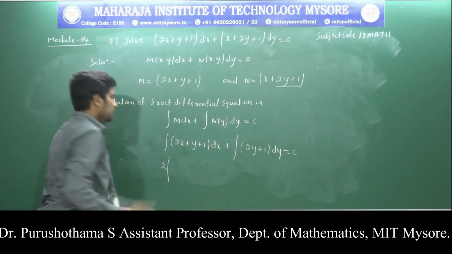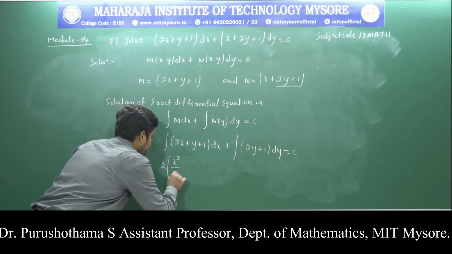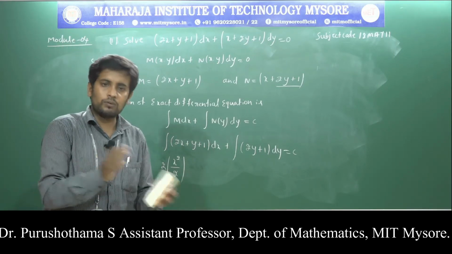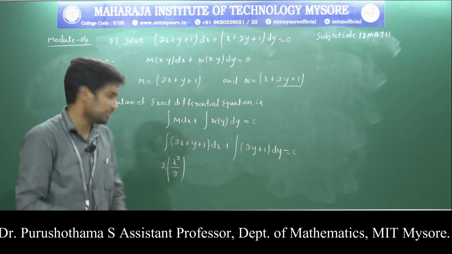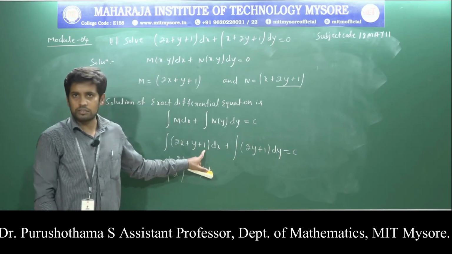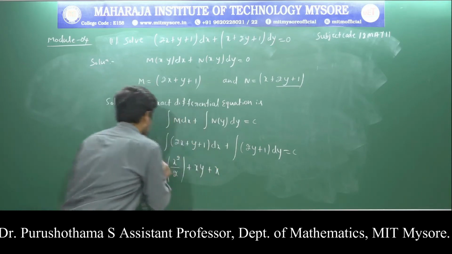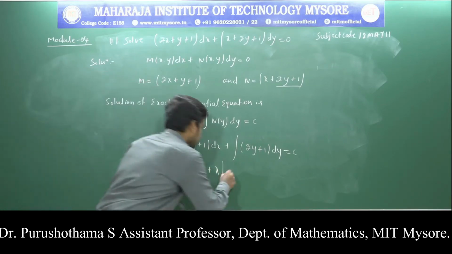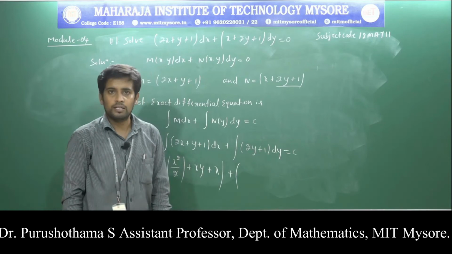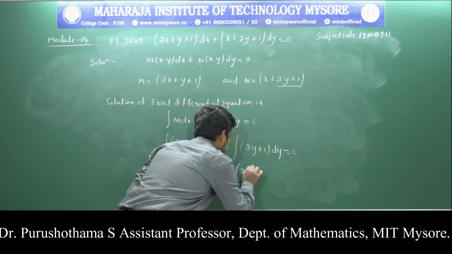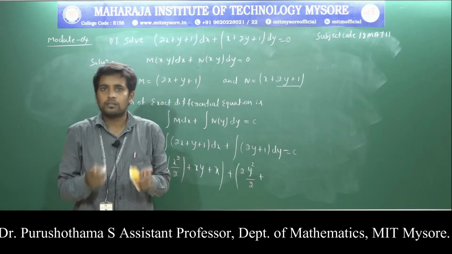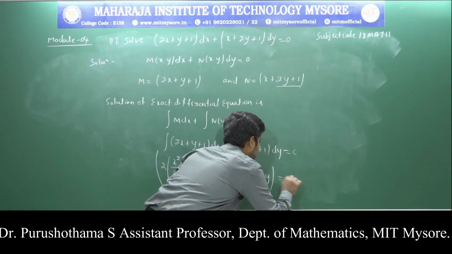In the second, y is fixed, so it is taken outside the integral, and the integral of 1 is x, giving xy, plus x. Then the second integral: 2y plus 1 with respect to y gives y square by 2 plus y, equal to c.